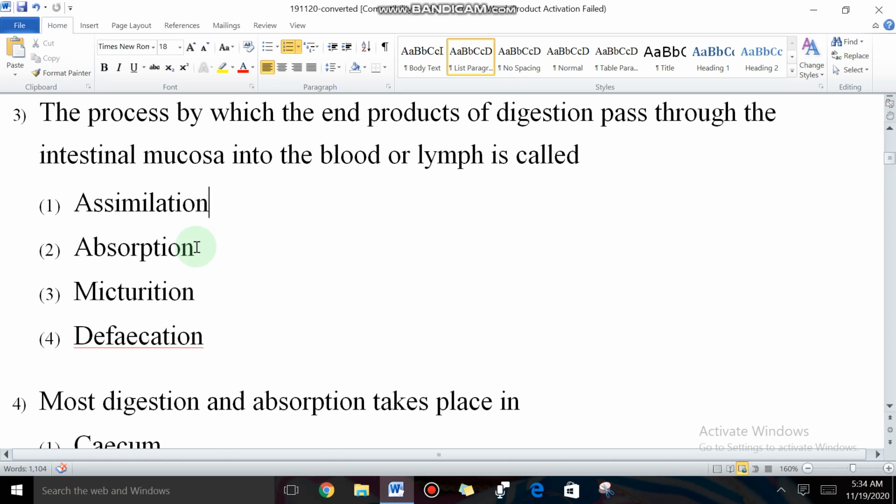From the intestinal cavity they enter into blood or lymph. The process is called, students, what do you guess? That is correct. Absorption.